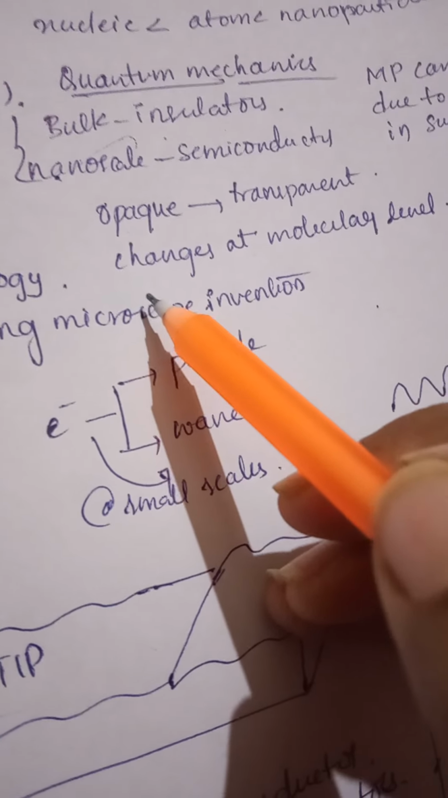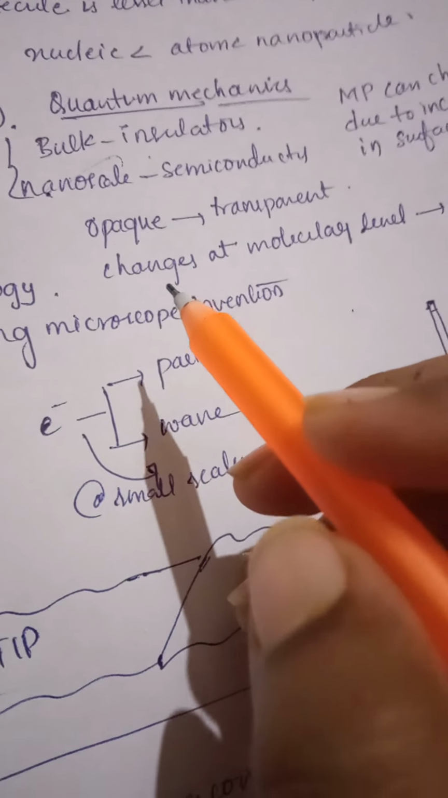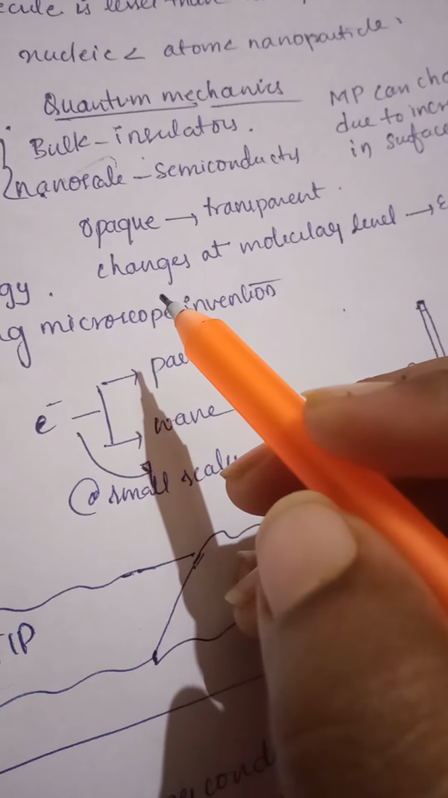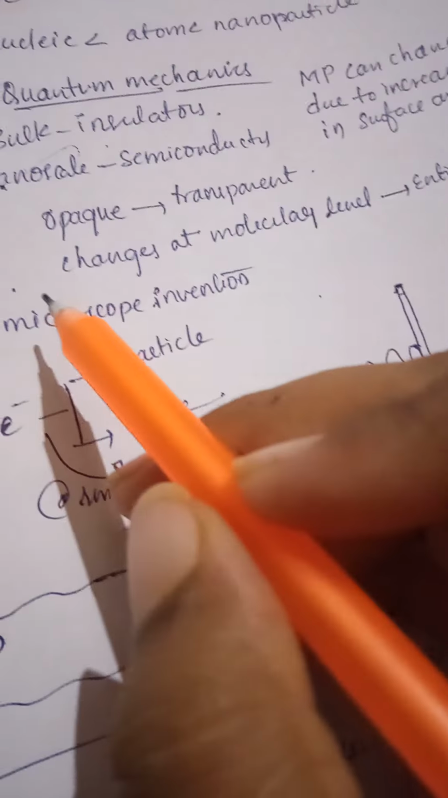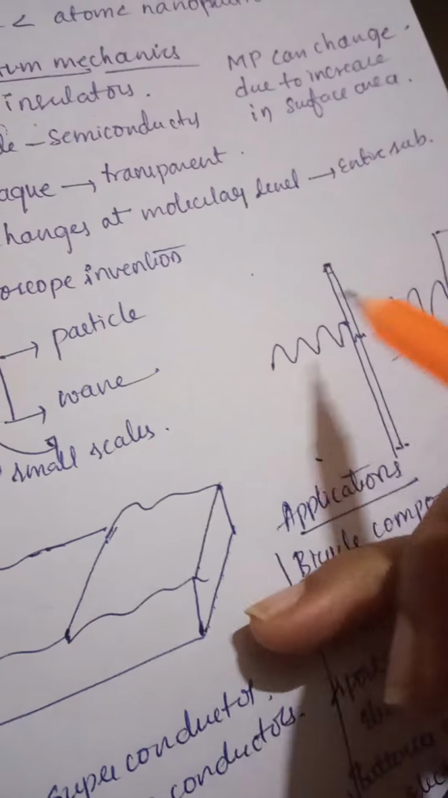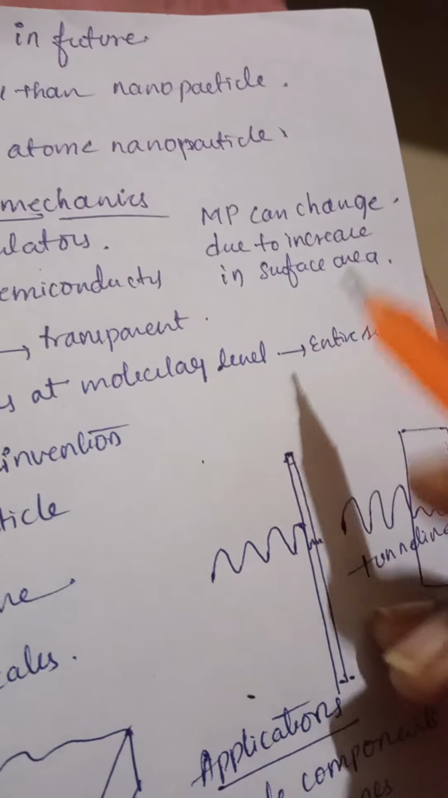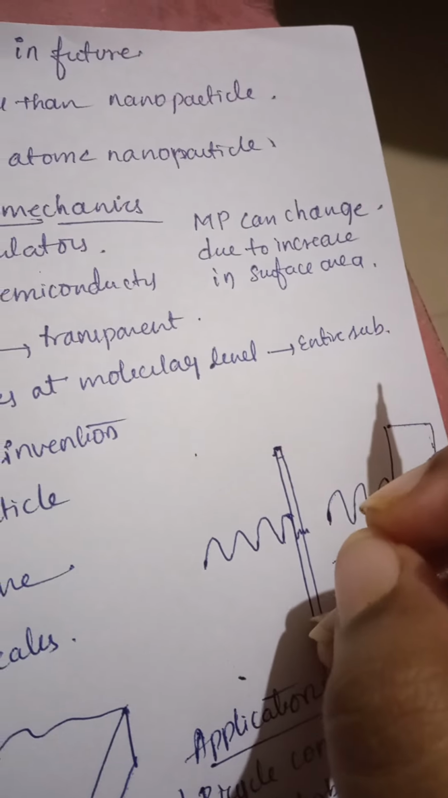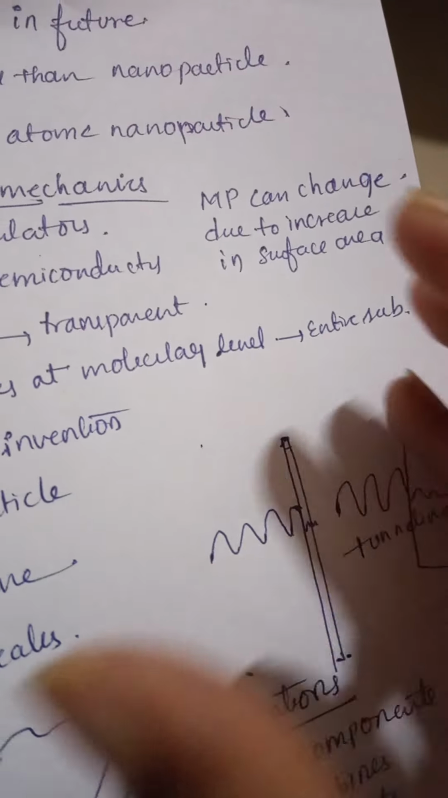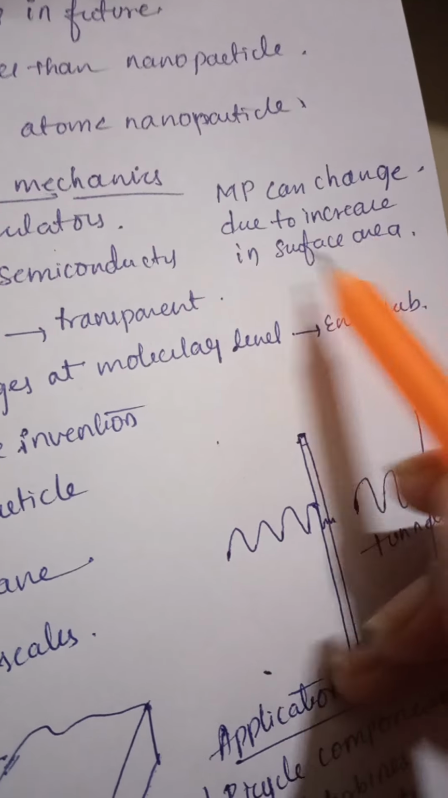And what does nanotechnology actually mean? We can change substances at the molecular level. Actually, we can make changes to the substance at the molecular level by using nanotechnology. When we make changes at the molecular level, we can change the properties of the entire substance. And the melting point can also increase when the nanoparticle is smaller in size, because in the bulk form its surface area is smaller. Due to this surface area increase, the melting point can also increase.